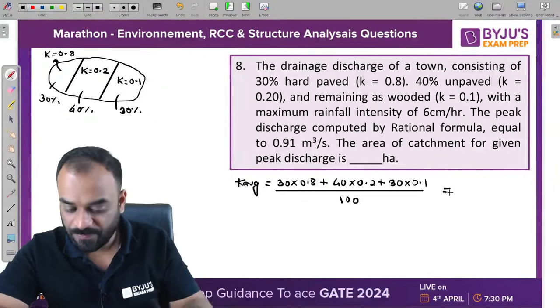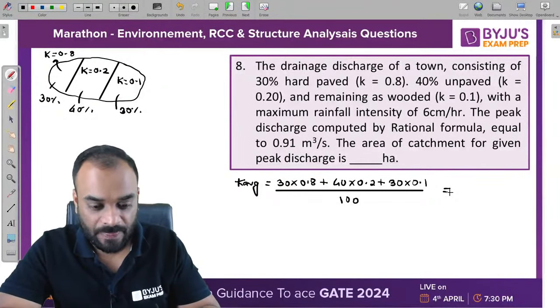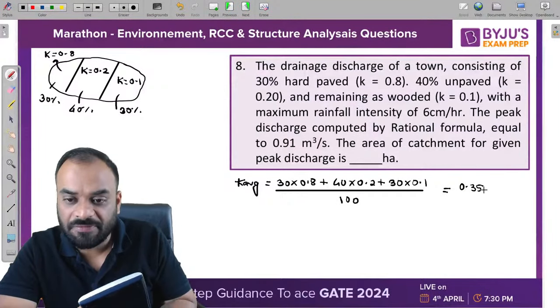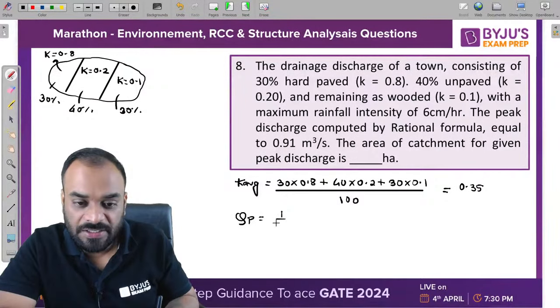How much is it? Quickly write down, guys. I think this value is 0.35, correct? 0.35.